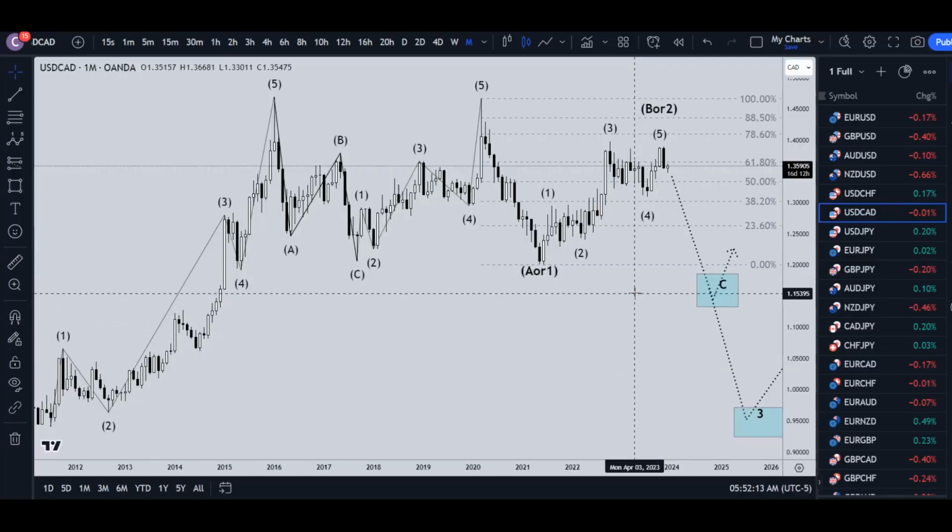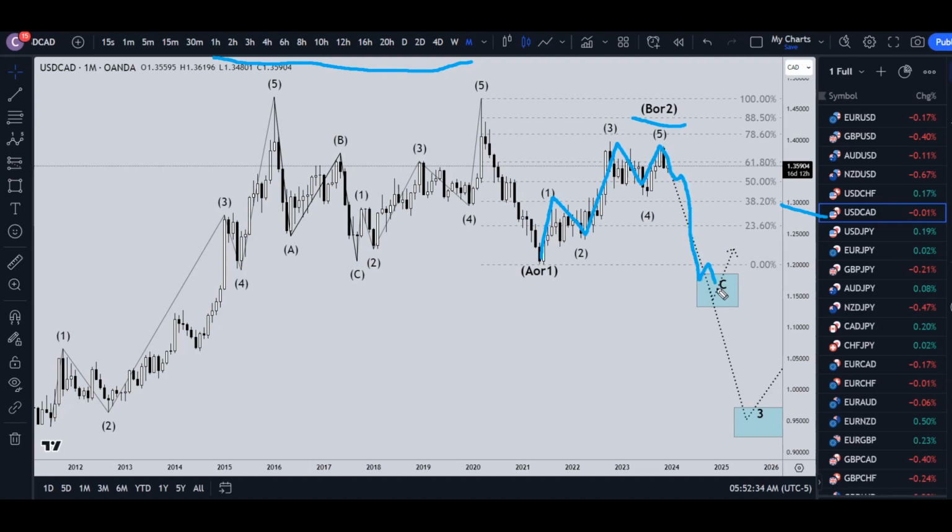Today is Wednesday, December 13th, and I'm going to be analyzing the US dollar CAD, starting on the monthly, working my way down to that 1 hour time frame for the full top down analysis. So on the US dollar Canadian, I still think that this is a trend right here, but it is a motive wave correction for a wave B or a wave 2. I think that we are most likely going to go down to either make a wave C or possibly even a wave 3. Either scenario, I do think that we have a pretty decent downside potential.